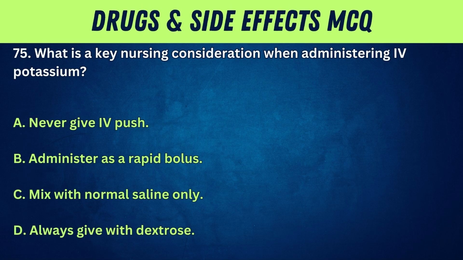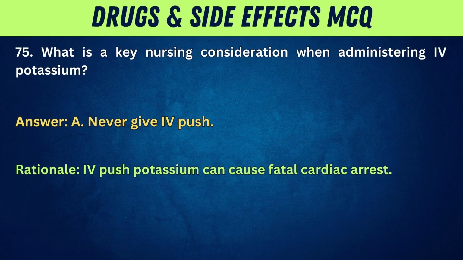75. What is a key nursing consideration when administering IV potassium? A. Never give IV push. B. Administer as a rapid bolus. C. Mix with normal saline only. D. Always give with dextrose. Answer: A. Never give IV push. Rationale: IV push potassium can cause fatal cardiac arrest.